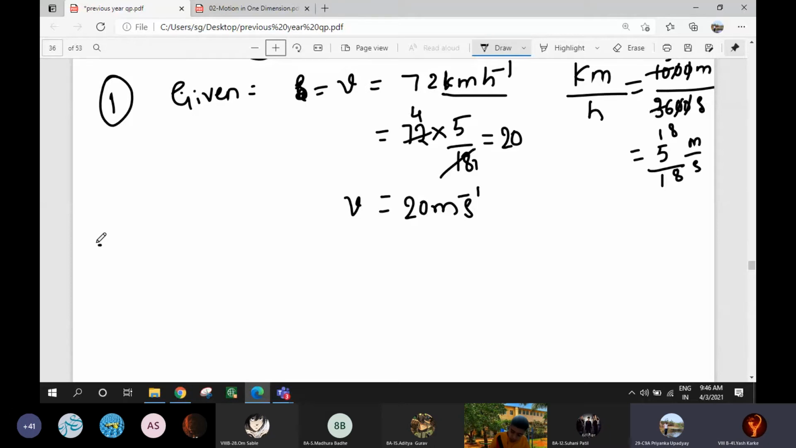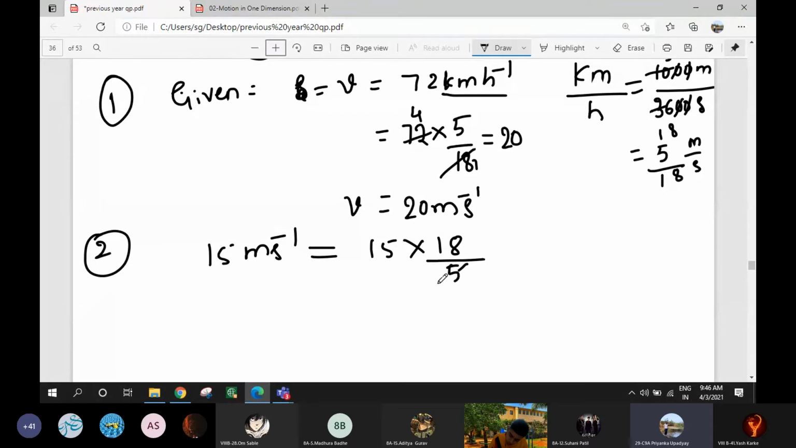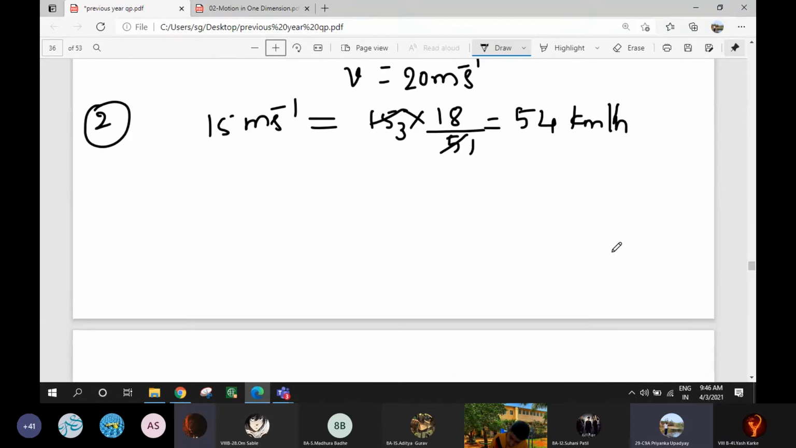Now, the second one is express 15 meter per second in kilometer per hour. You want to express it in kilometer per hour. When you want to convert meter per second to kilometer per hour, you have to multiply it with 18 by 5. So 15 into 18 by 5. 5 threes are 15, so 18 threes are 54. 54 kilometer per hour. Have you understood, children? Yes, miss.